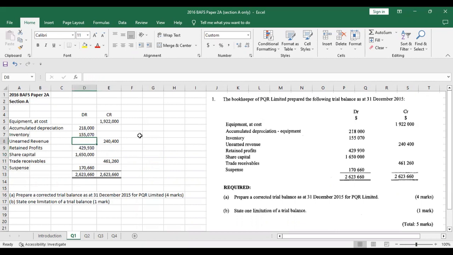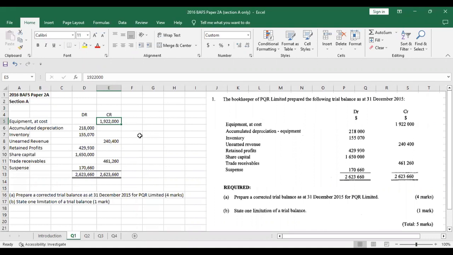I have already placed this incorrect trial balance in Excel. We are just going to move these numbers into the correct columns. As a thumb rule, write it down if you don't remember it: assets have a debit balance, liabilities have a credit balance, equity has a credit balance, revenue has a credit balance, and expenses have a debit balance.